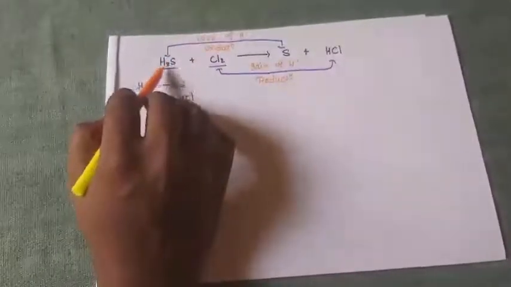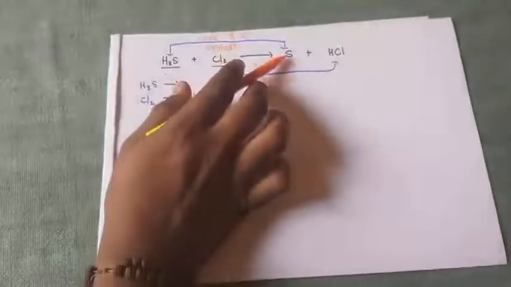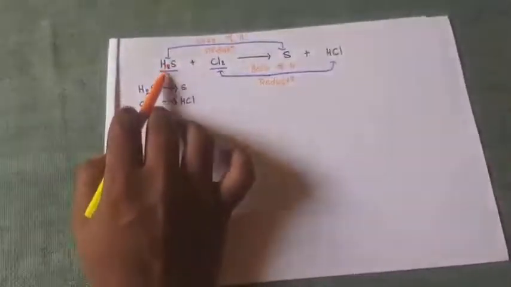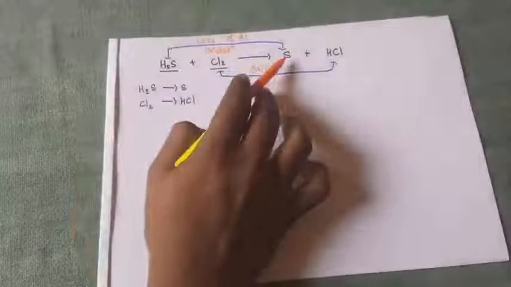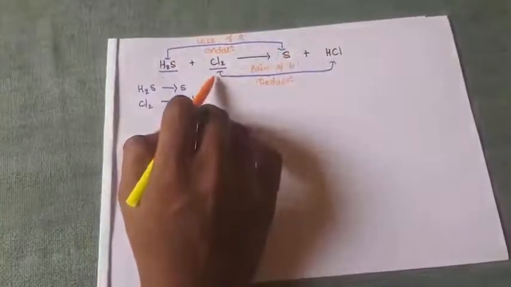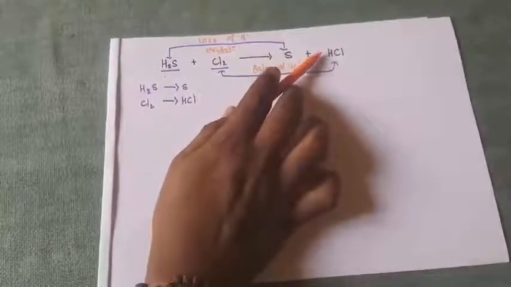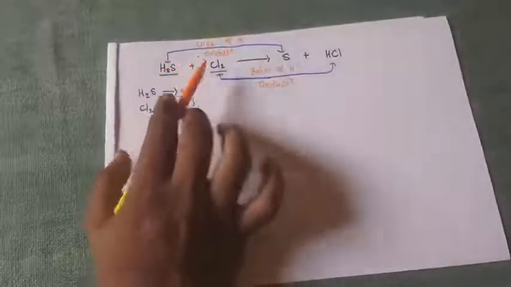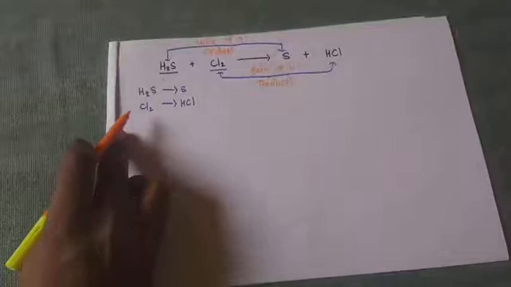When H2S loses hydrogen, it forms sulfur. Hence, we will explain that H2S is oxidized to sulfur while chlorine is reduced to hydrogen chloride. This one is under oxidation. This one is under reduction. This is in terms of hydrogen.